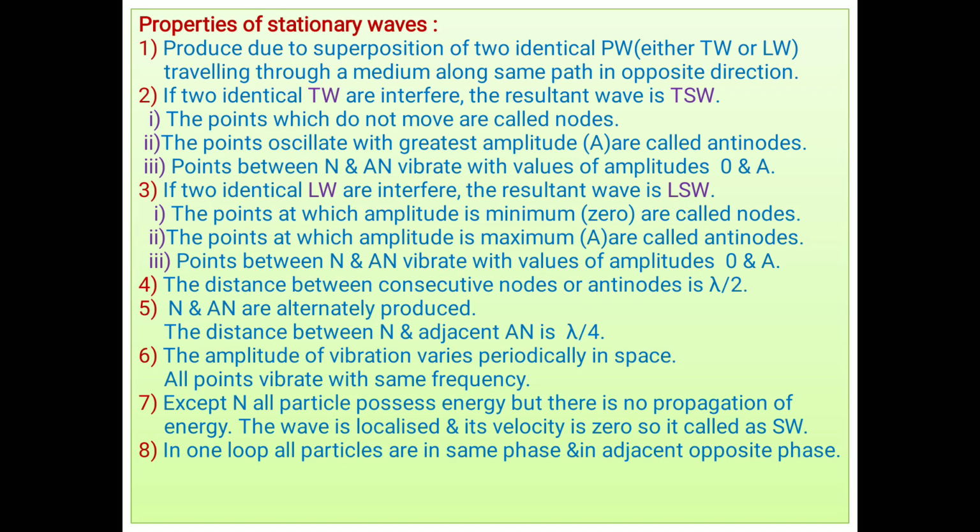Mathematically, we proved the conditions for nodes and antinodes. Today we are looking at the properties of stationary waves.